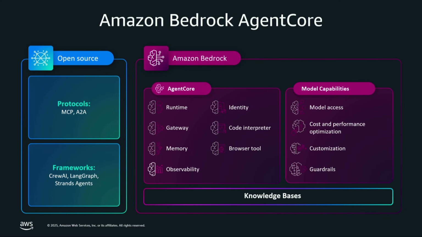It provides us with a set of modular services that we can pick and choose from based on the requirements of a particular agent. And this might really look like a busy slide, but let's think this through together, right? Whenever our agent factory receives a request, it needs to deploy those agents and run those agents somewhere. So what does the agent factory need for that? One, it needs a place where it can run the agents in a secure environment, ideally serverless. We don't want to manage the infrastructure ourselves.